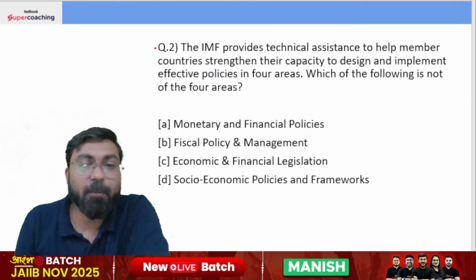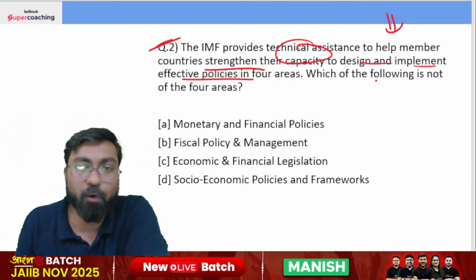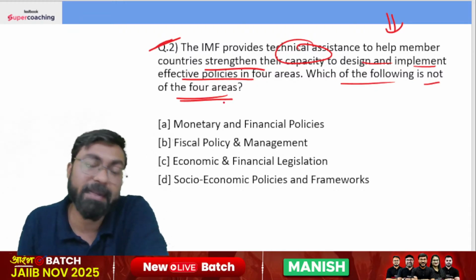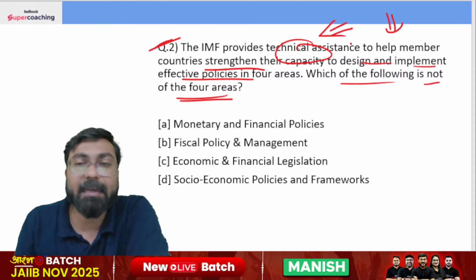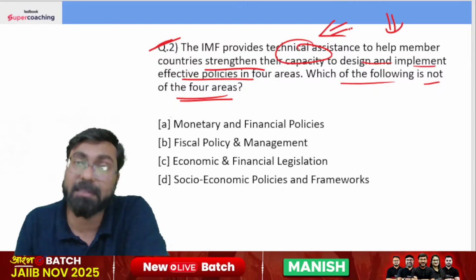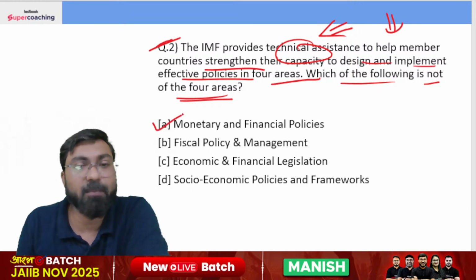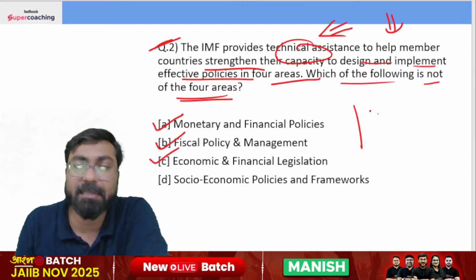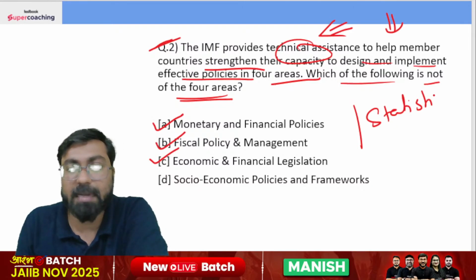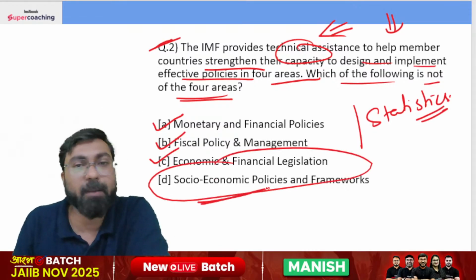The IMF provides technical assistance to help member countries strengthen their capacity to design and implement effective policies in 4 areas. Which of the following is not one of the 4 areas? The IMF provides technical assistance to help member countries strengthen their capacity to design and implement effective policy in 4 areas, which are monetary and financial policies, fiscal policy and management, economic and financial legislation, and statistics. The fourth one is statistics. The right answer therefore will be socio-economic policies and frameworks.